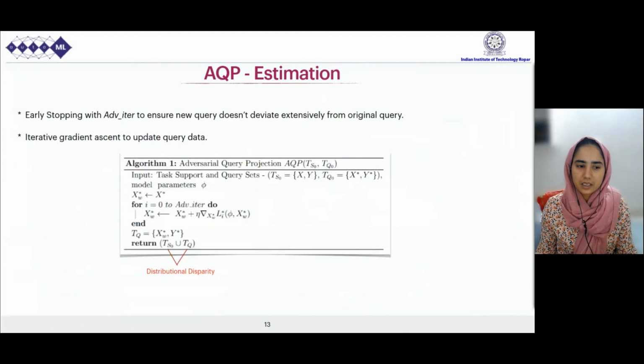Practically, we estimate this worst-case query set by gradient ascent on the original query set. The new task comprises the original support set and the augmented query set, which have distributional disparities. Therefore, the model can reduce the query loss only if it learns to extract shift-invariant features.